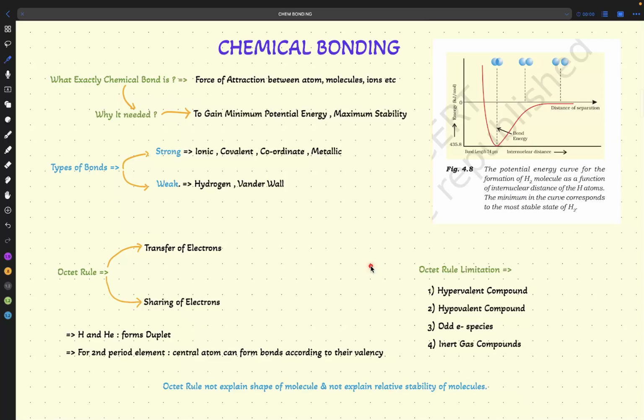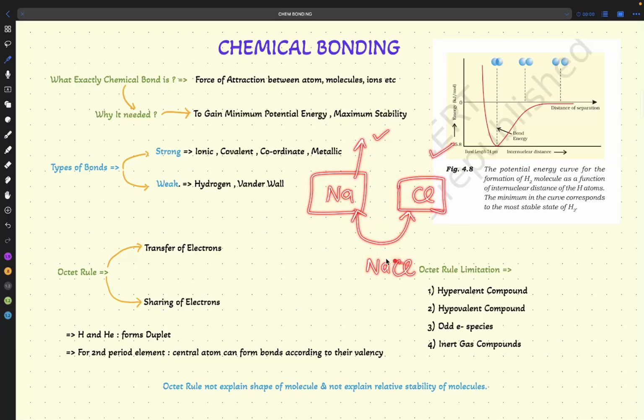So that's why chemical bonds are formed. Let's say we have sodium and chlorine. Sodium cannot live on its own because it is highly reactive, and chlorine is the same. So what will they do? They will react with each other. They will form the bond, which is NaCl. And what will happen here?